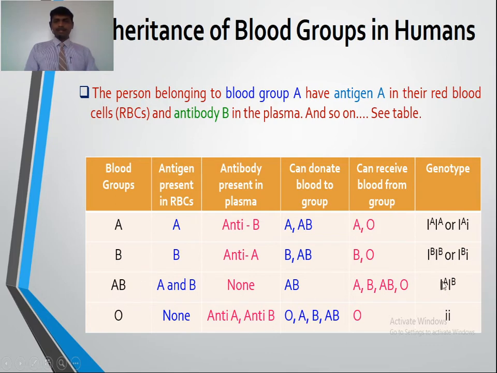AB possesses both capital IA and capital IB. Capital IA is for antigen A and capital IB is for antigen B. Blood group AB has both alleles, capital IA and capital IB, while the O blood group has the recessive allele, small i small i.